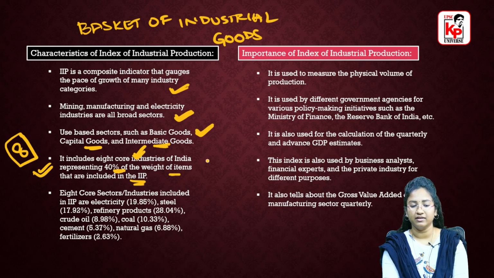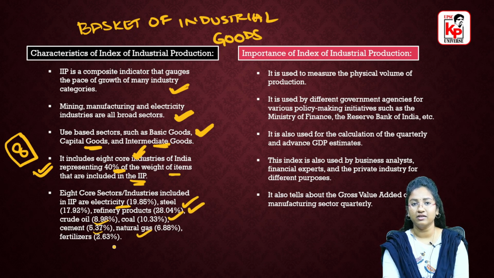You have to remember the 8 core industries of India for sure, not only the highest and the least one. You have to remember the entire list of 8 sectors and also their weightage. The 8 core industries are electricity, steel, refinery products, crude oil, coal, cement, natural gas and fertilizers.